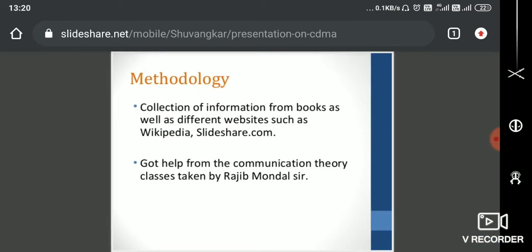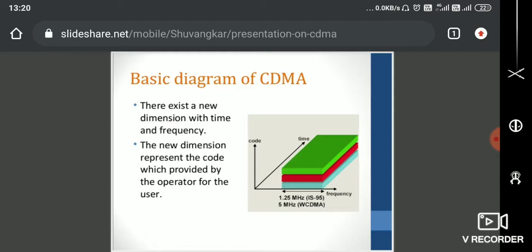So here, the basic idea about CDMA is this. We have time, frequency, and code as the three dimensions. Each user is given the entire band of frequencies to access, and the time is there, but each user is identified based upon the code. The wide band of frequencies we can access here is around 1.25 megahertz to 5 megahertz. 1.25 megahertz is for the IS-95 standard of CDMA, and 5 megahertz is for wideband CDMA, that is WCDMA.